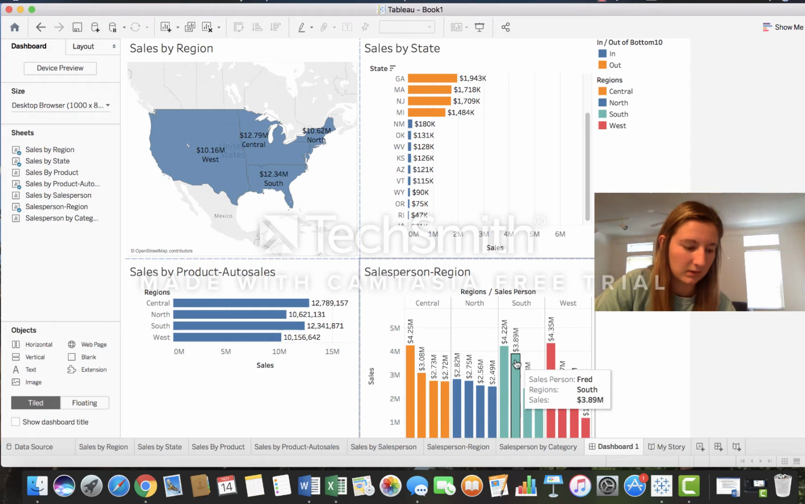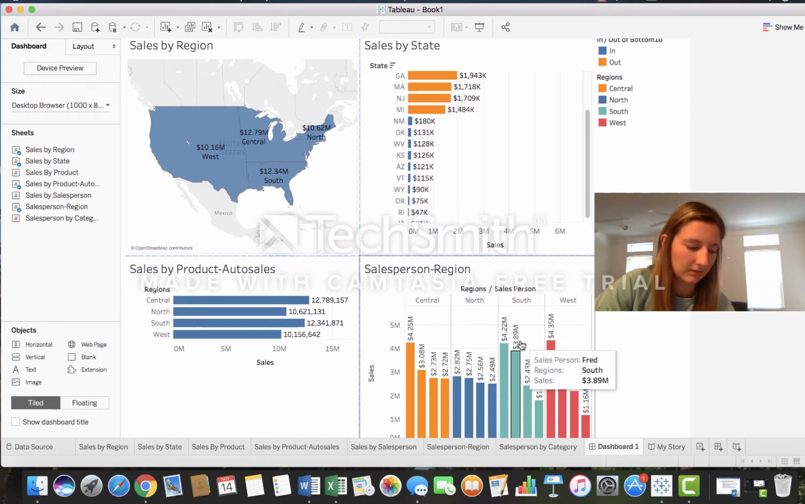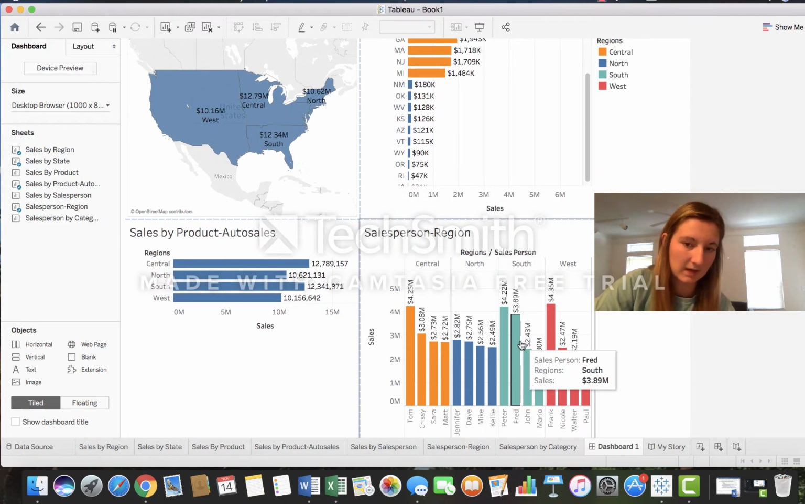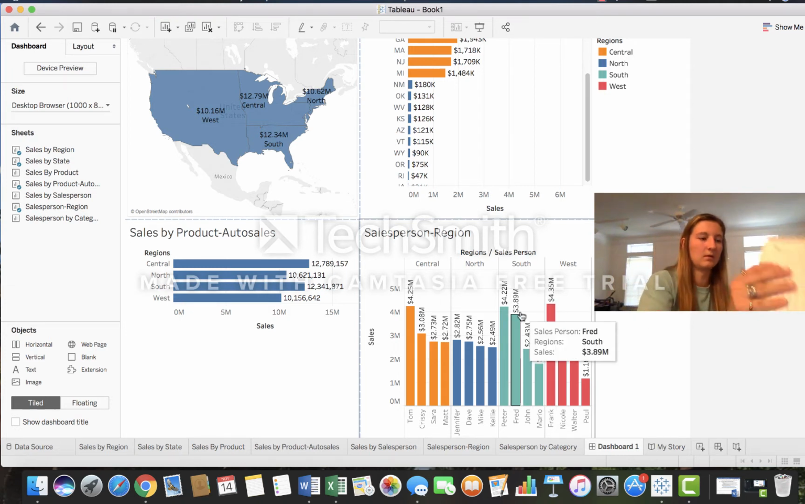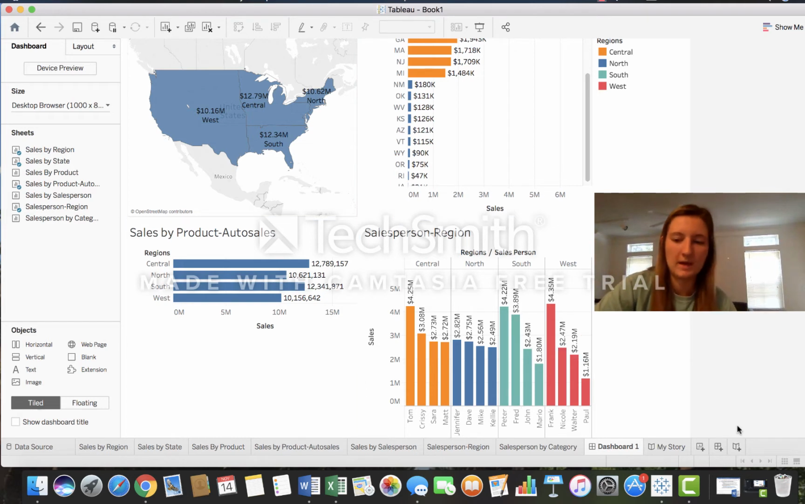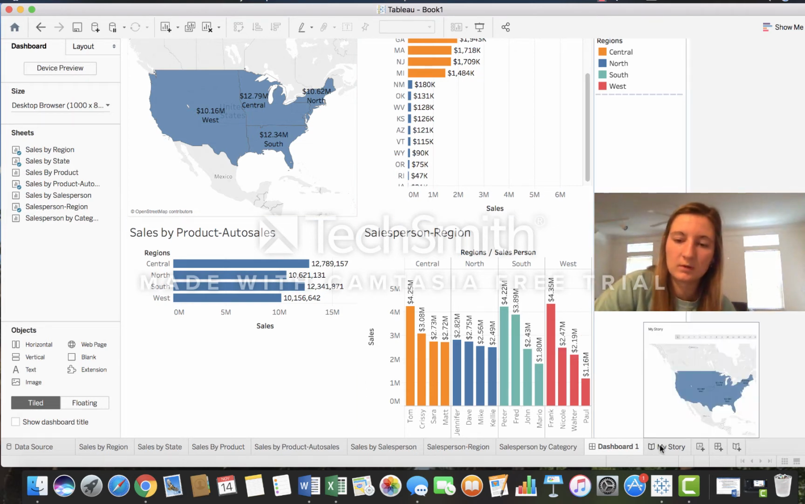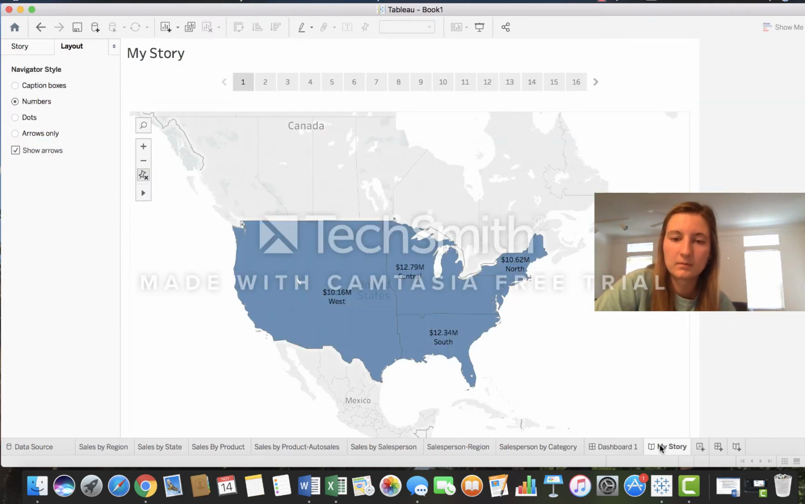And lastly, if you look in the bottom right corner, it displays a graph of the amount of overall sales each person had in their region. So that's divided by person for each bar, and the amount is listed on the side, and the region is color-coded. Now I'll move into my story to show more of a breakdown of all of the data.